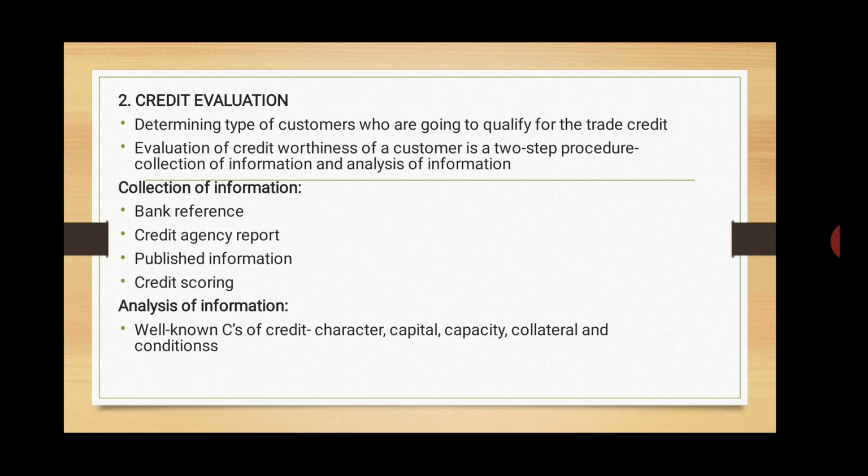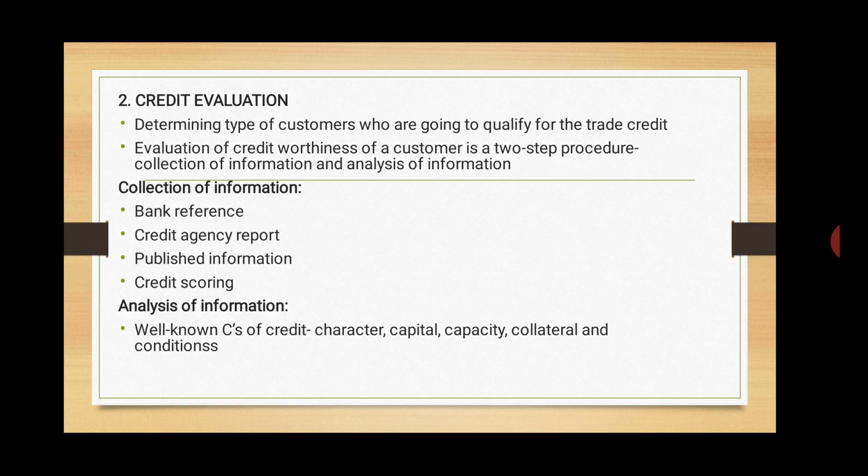So we can say that evaluation of the credit worthiness of a customer is a 2-step procedure. First, collection of the information, and second, analysis of the information. So let us discuss in detail the collection and the analysis of the information. How can the collection of information be done from your customers? In order to make better decisions, the firm has to collect information from various sources on the prospective credit customers.